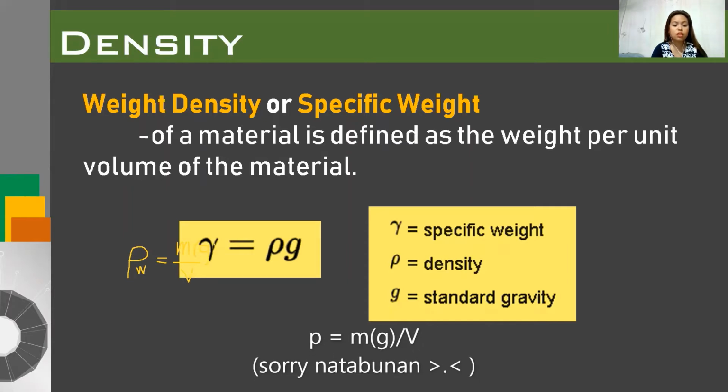We can also use this formula in case you find it hard to memorize the other formula, so we can still use this.